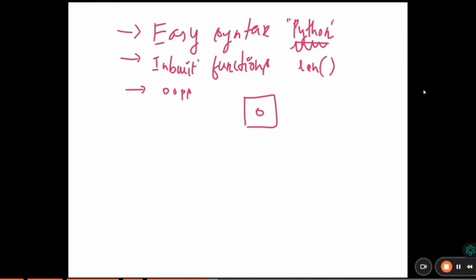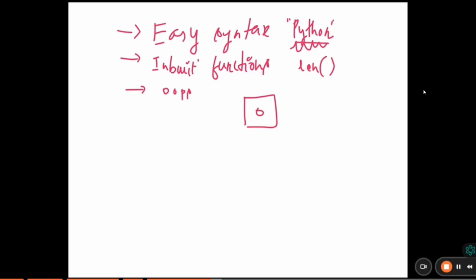We'll discuss that later in the OOPS concept. Python follows OOPS, and that's why Python is more popular. And it has an easy syntax. As I said, it's a simple language. Anybody can understand Pythonic language because it follows simple English, so anyone can write Python code and easily understand it.